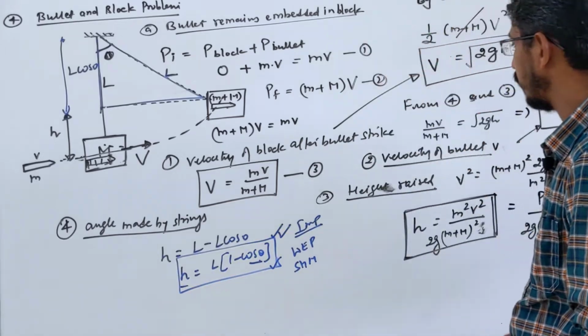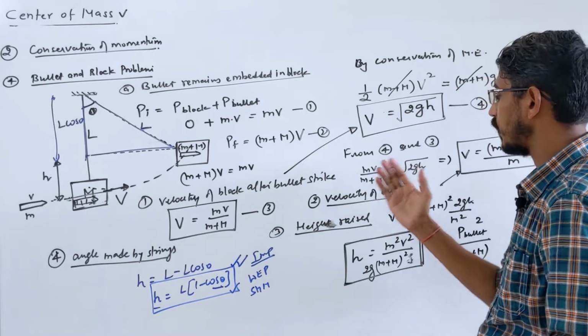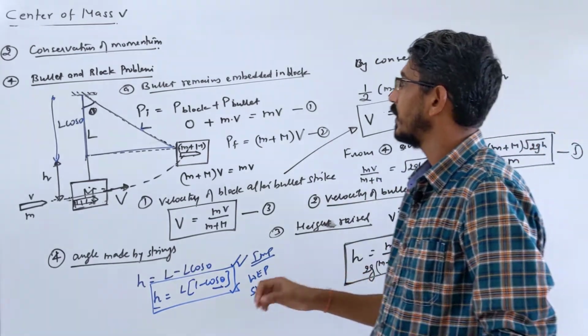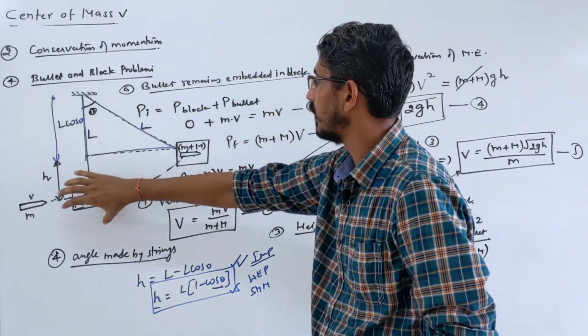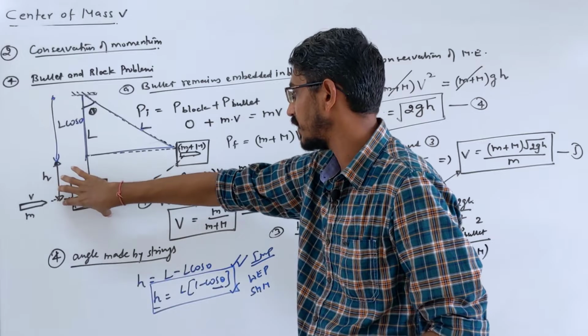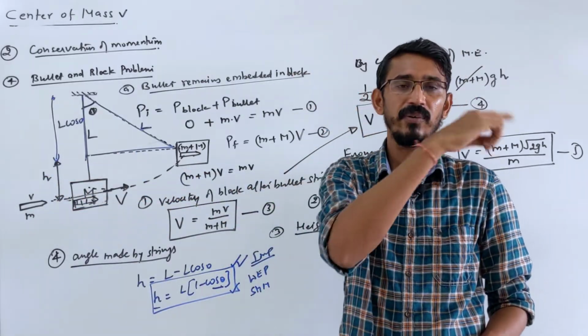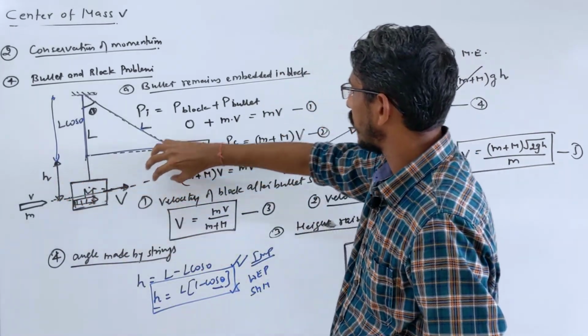So these are the 4-5 major questions based on the bullet and block problems. All these formulas should be remembered directly to reduce your time in calculations. And this is the first case, when the bullet gets stuck into this block, and the bullet and block are now one system. This is also called a perfectly inelastic collision. We will learn it in our next topic, the collision topic. So they stick together and move together, right?